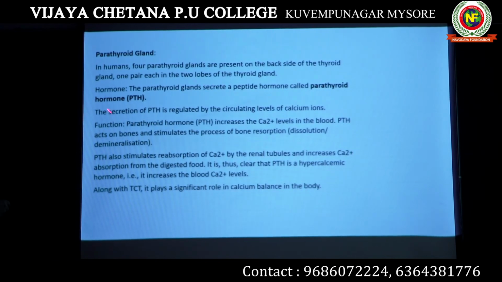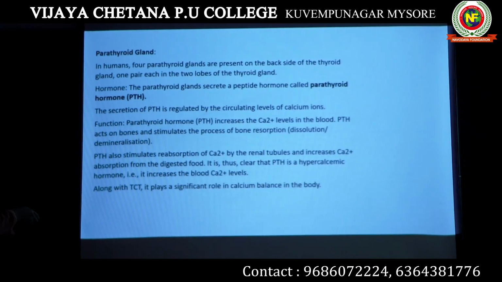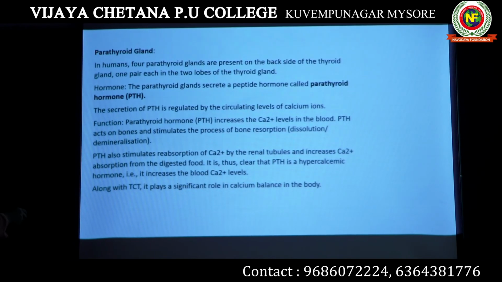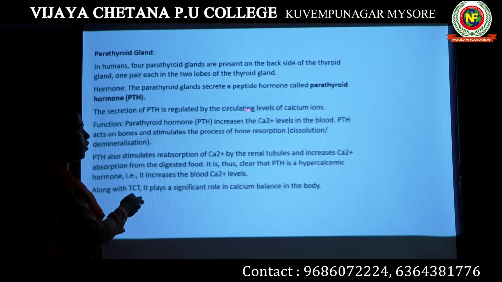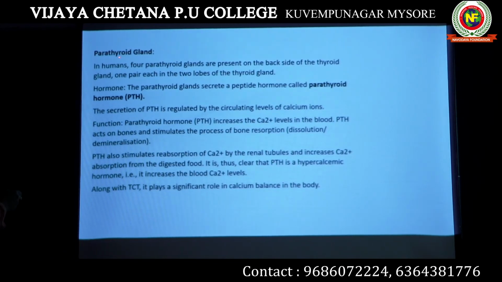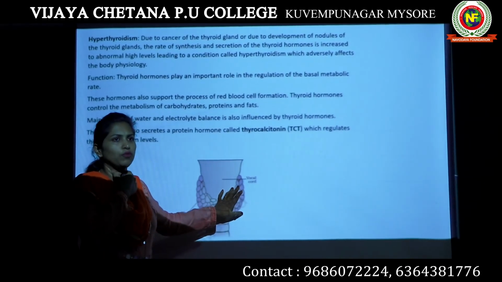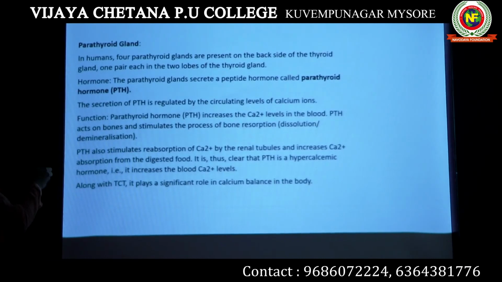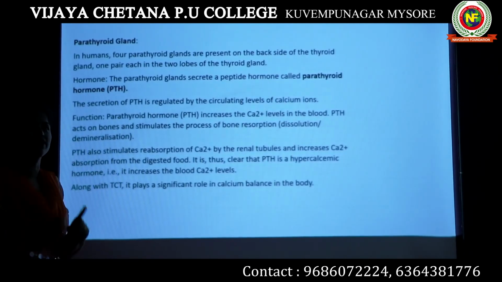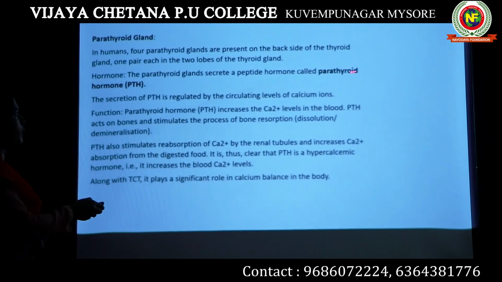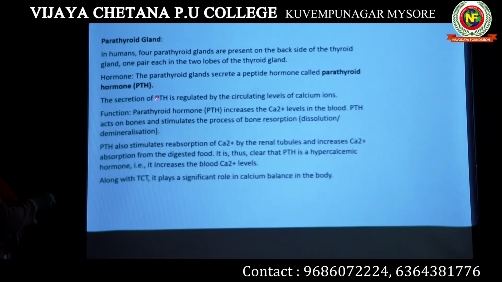Then we will move on to another gland which is present in our body. Another endocrine gland, it is known as the parathyroid gland. The parathyroid gland secretes a hormone known as parathyroid hormone, which is PTH. It's very important to know all the hormones produced by different glands. Where are they present? The thyroid gland is present in the front side of your neck, whereas the parathyroid glands are present in the back side of your neck, just above the thyroid gland. The hormone produced by them is known as parathyroid hormone or PTH.